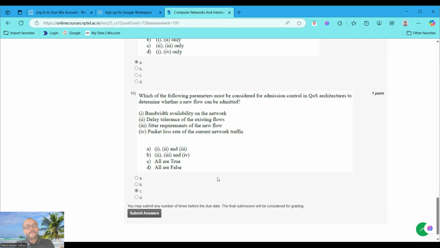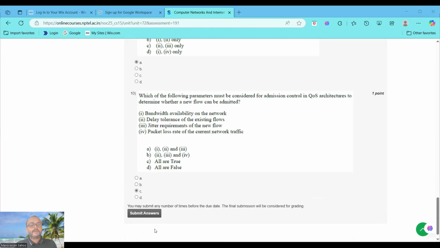Why do we choose all the options as parameters that must be considered for admission control in the quality of service architecture? Understood? The first one is considered because bandwidth availability ensures the network can support the new flow. Second one is also true because delay tolerance of the existing flows ensures quality of service is not degraded. Third, jitter requirement of the new flow matters for real-time applications. It is a true statement. Last one, packet loss indicates network health and impacts new flow quality of service. It is also a correct statement. So all the options are correct.